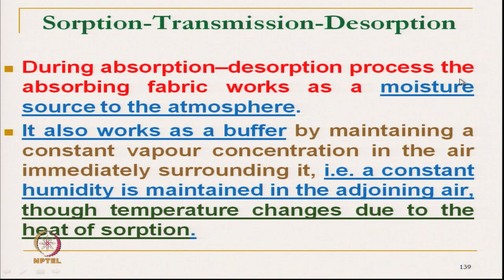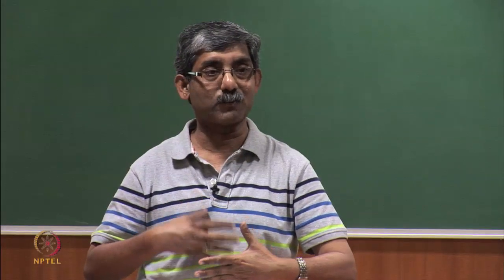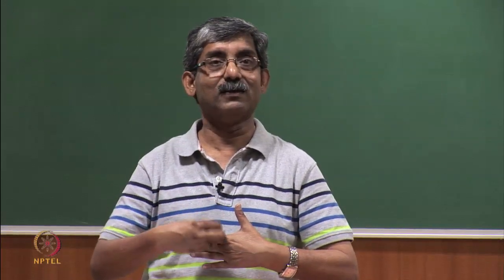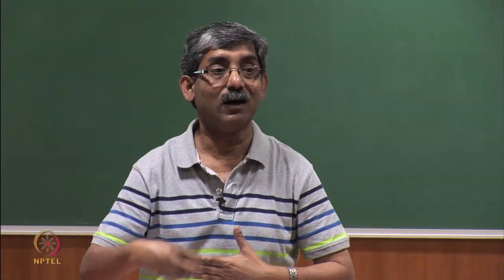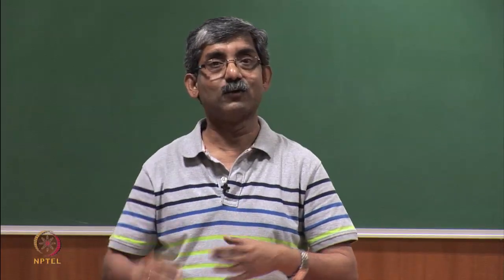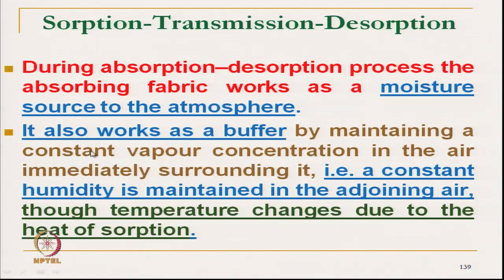During the absorption-desorption process, the absorbing fabric works as a moisture source for the atmosphere. When it absorbs moisture from the human skin, it always acts as a moisture source to the environment. It always releases moisture to the environment, and it also acts as a buffer.